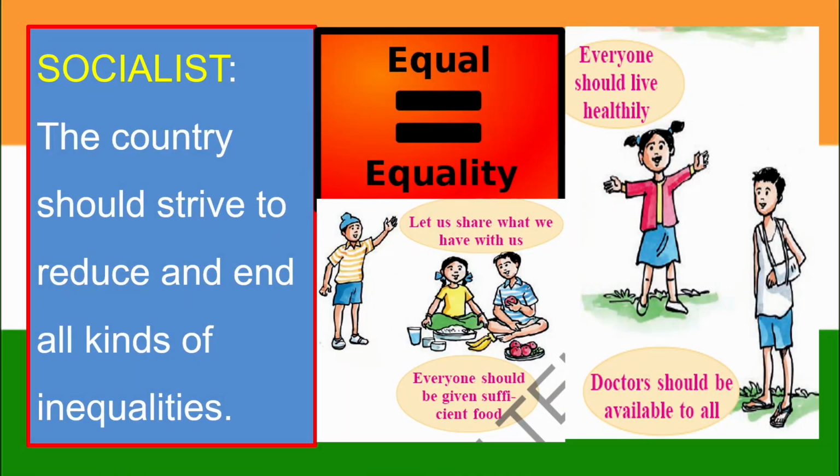Now let us talk about the term socialist. Socialist is nothing but equality. The country should strive to reduce and end all kinds of inequalities, whether economic inequality or social inequality, whatever type of inequality there is, that should end. A priority has to be given to everyone.